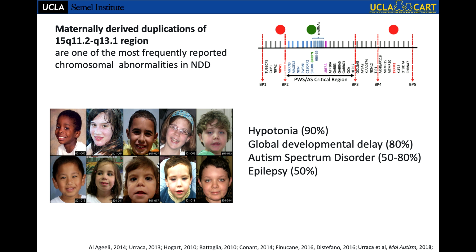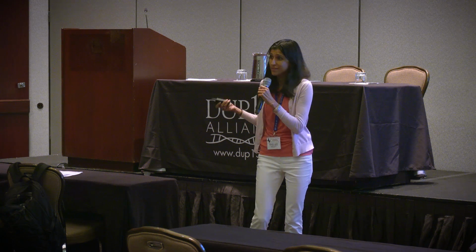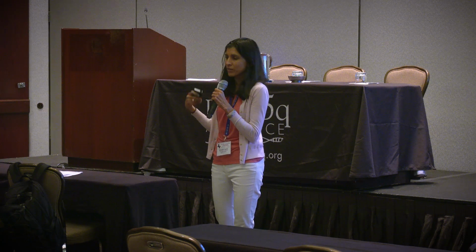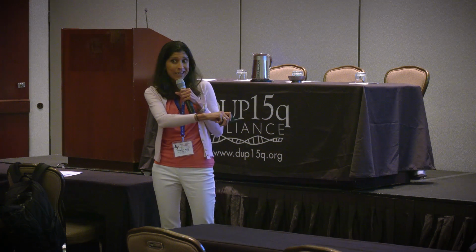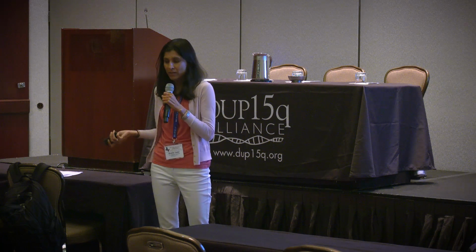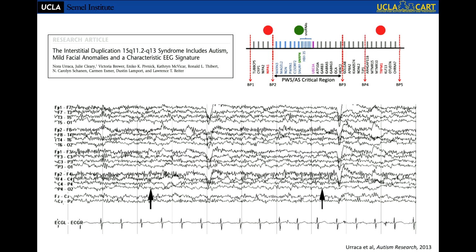You've heard a lot about the genetics, we won't get into it, but in addition to UBE3A, which has been the focus of much of the research in this condition, there are many other genes in the region that are variably overexpressed, and we've been particularly interested in the three GABA receptor genes. And why is that? Well, because Larry Reiter and his group wrote a paper many years ago characterizing children with interstitial duplications, describing the phenotype, and they commented on the fact that many of these kids on their clinical EEG had this signature.